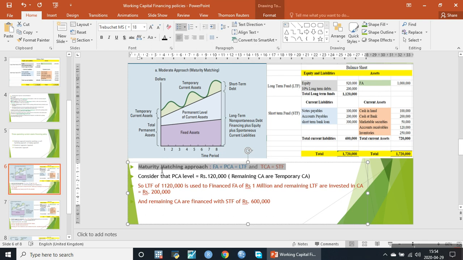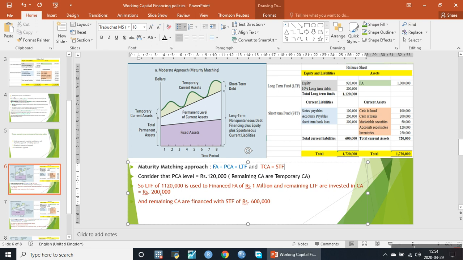So this is the definition of the maturity matching approach, which says that all of the fixed assets plus permanent current assets are financed through long-term funds, and temporary current assets are financed through short-term funds.